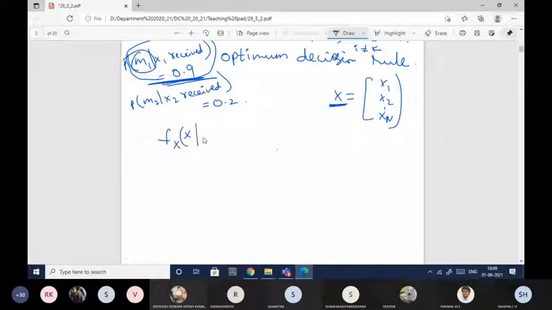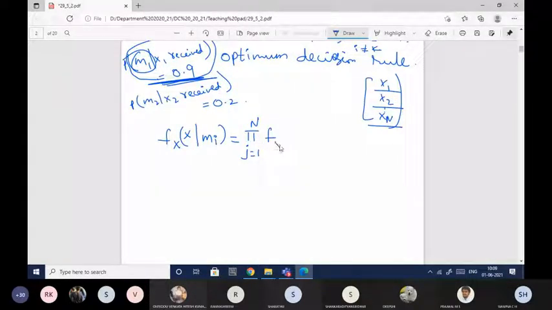So the likelihood function fx of x given mi is equal to the product over j equal to 1 to n of the conditional probability of the individual elements of this observation vector, x1, x2, and so on, xn.